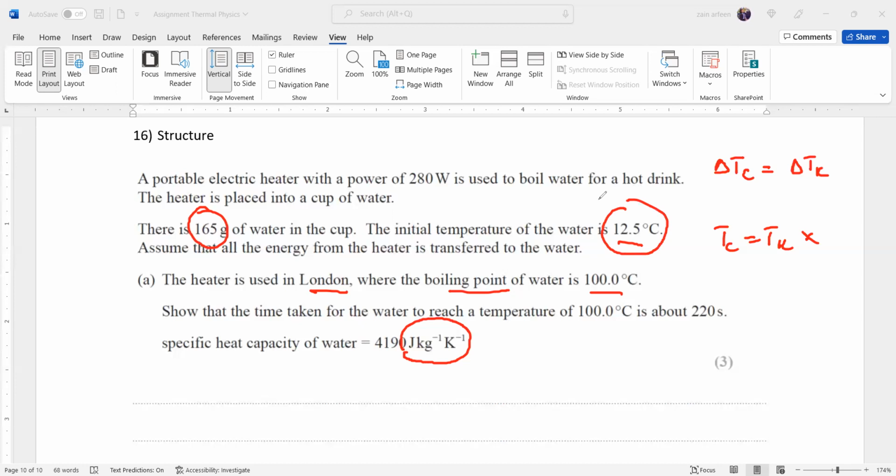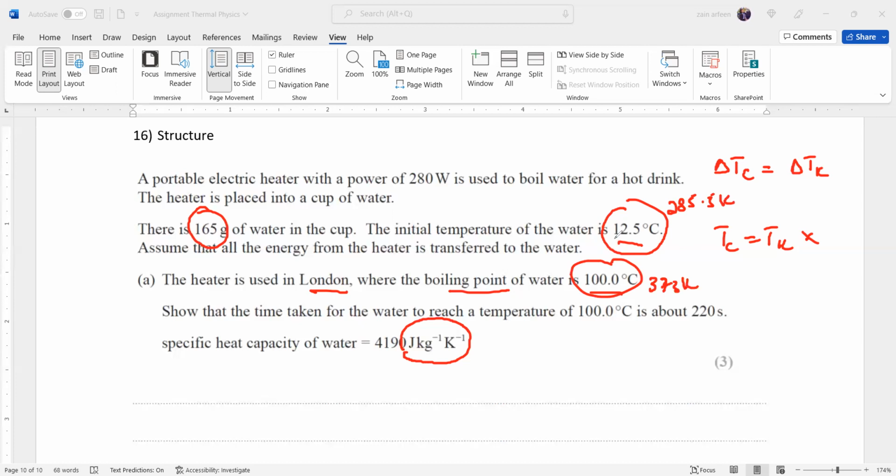So 12.5 plus 273 is 285.5 Kelvin. And when we add 273 to 100, this will become 373.